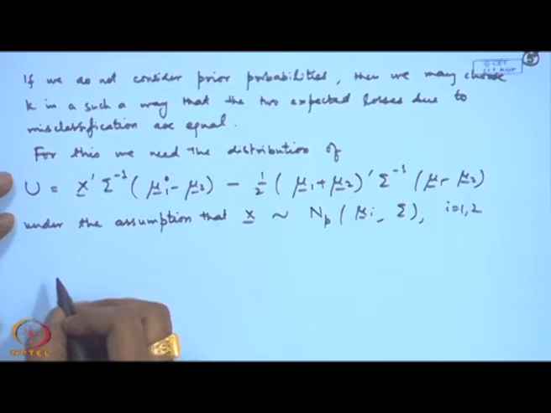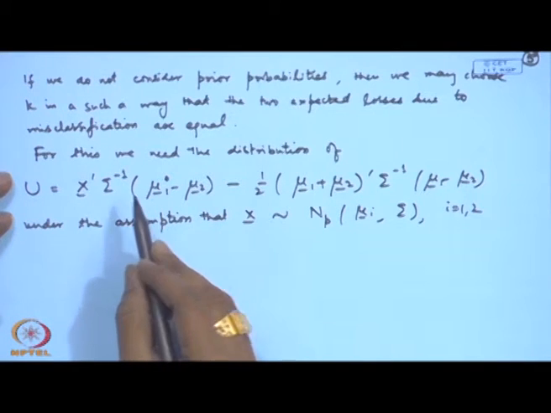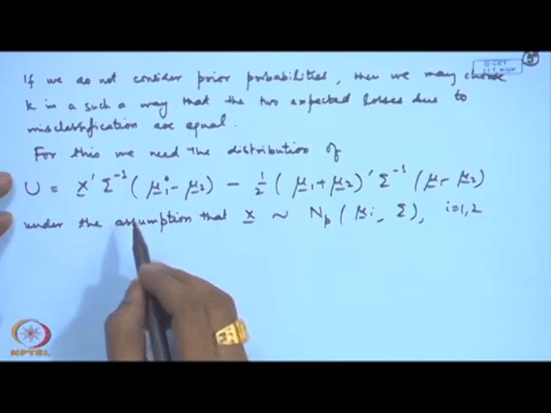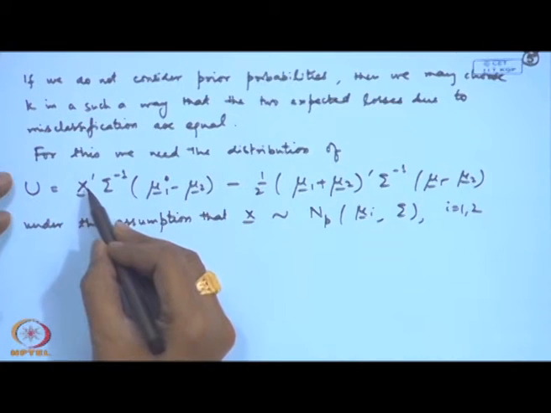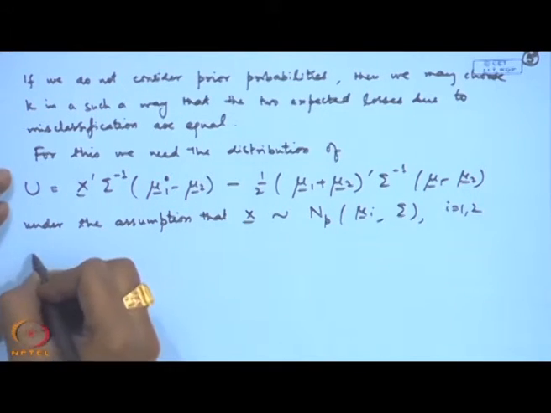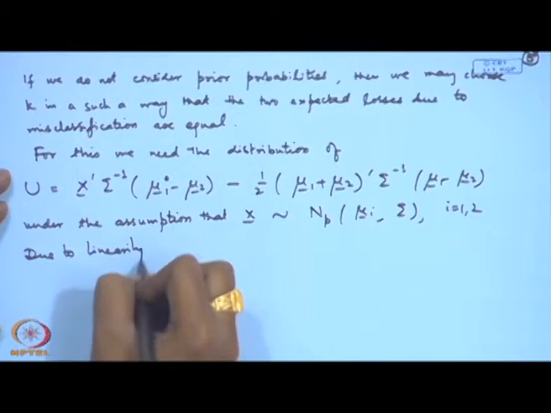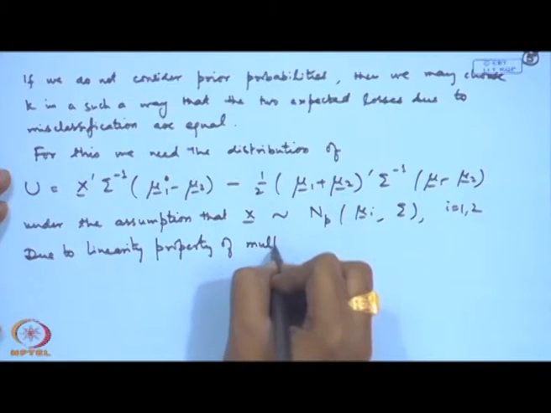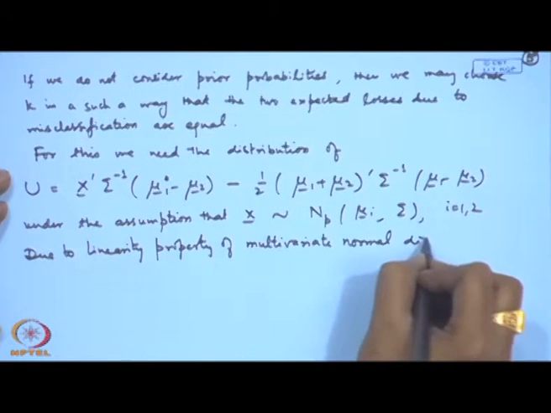Now, you can use the linearity property of the multivariate normal distribution here. Since x is following N_p(mu i, sigma), therefore x prime sigma inverse (mu 1 minus mu 2) we can obtain due to the linearity property of the multivariate normal distribution.